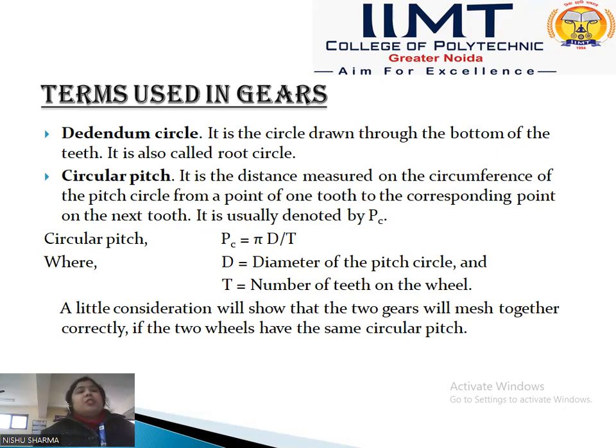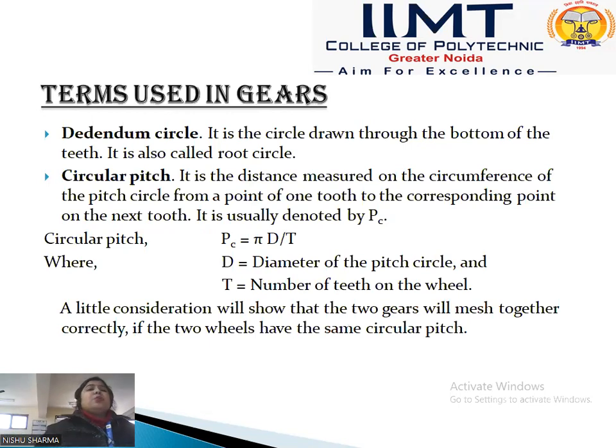Next terminology is the circular pitch. Circular pitch is the distance measured on the circumference of the pitch circle from a point on one tooth to the corresponding point on the next tooth.